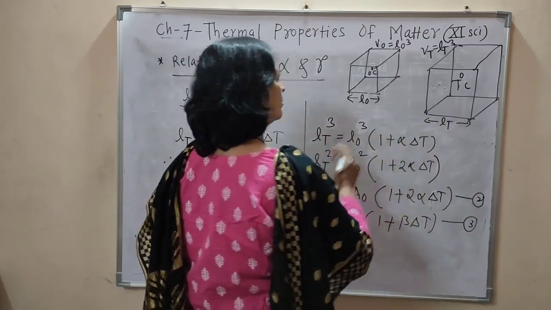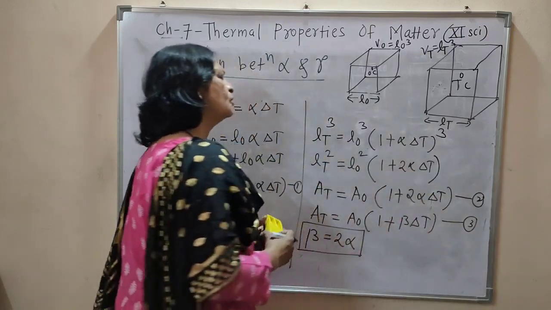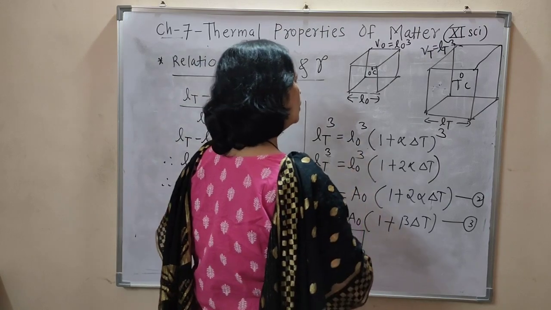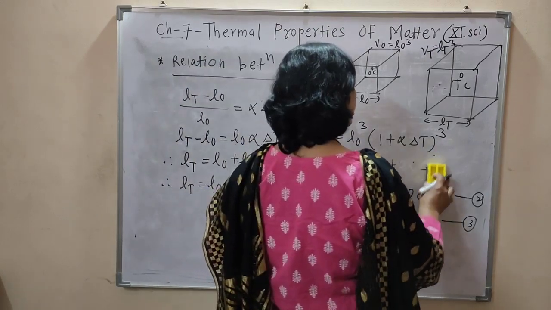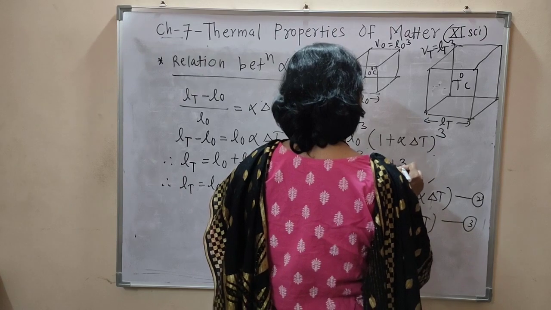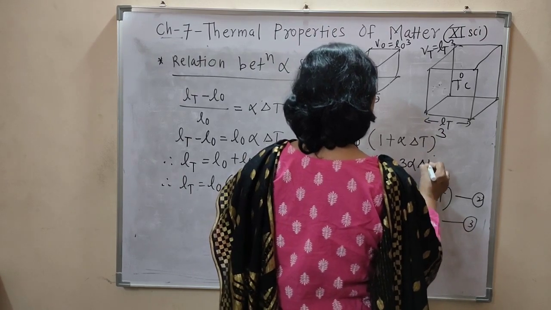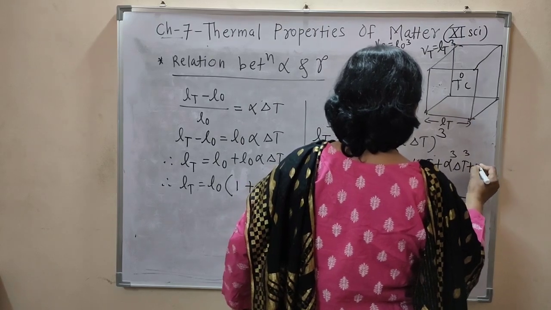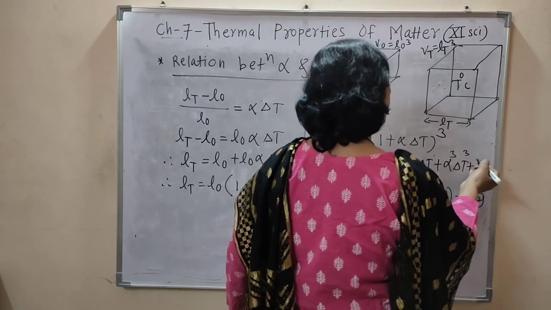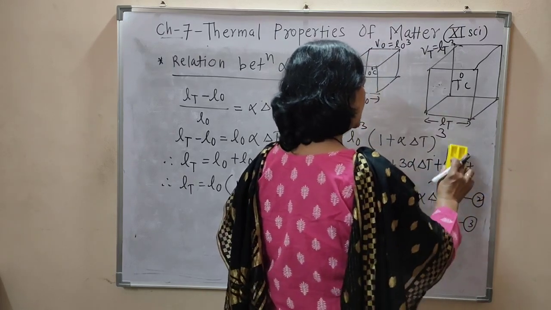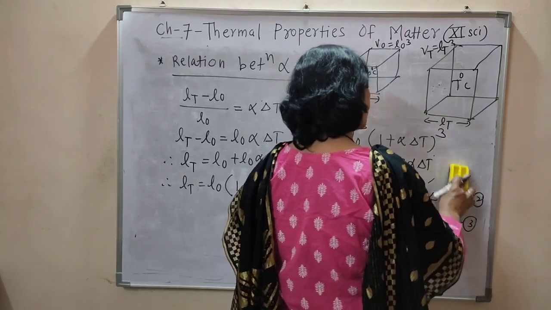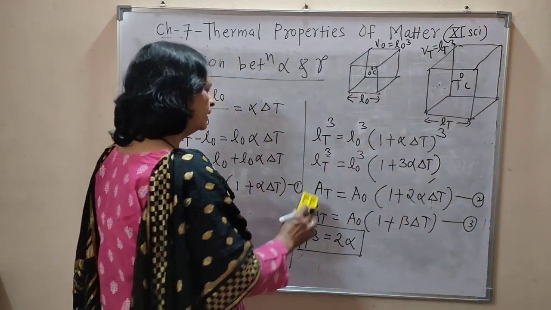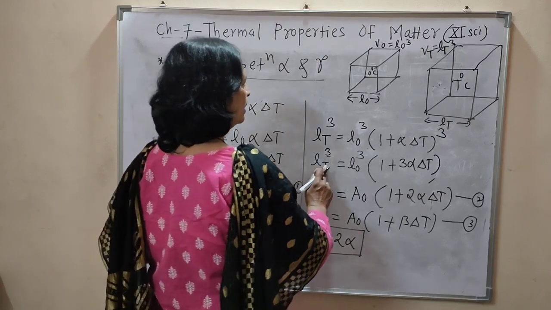Then according to binomial expansion, the cube of this is equal to 1 plus thrice alpha into delta T plus thrice alpha square delta T square plus alpha cube delta T cube, and the higher power alpha terms can be neglected, and only 3 alpha into delta T remains here, and that is nothing but the LT cube.